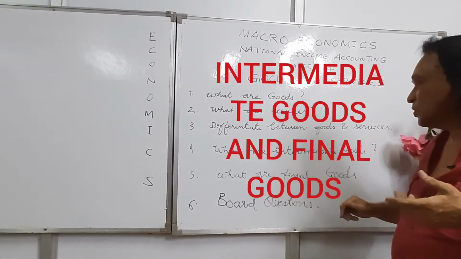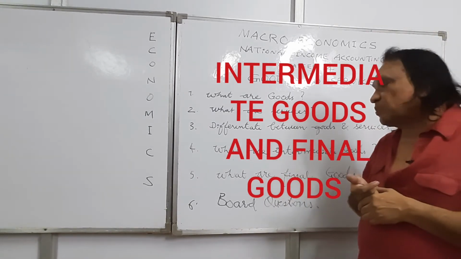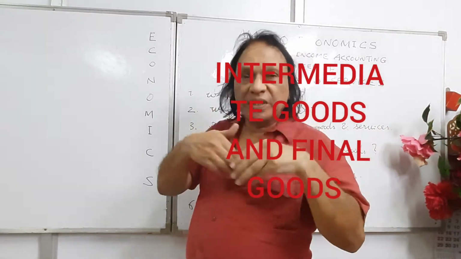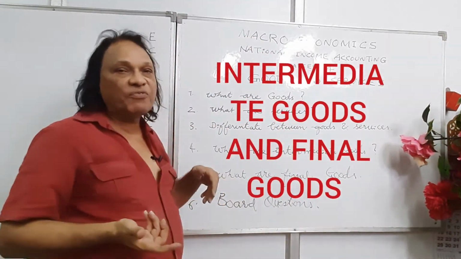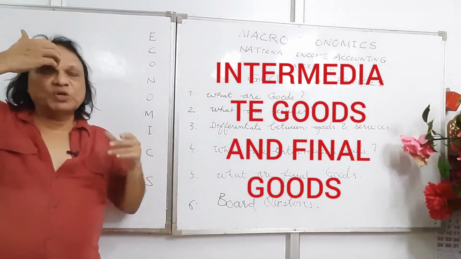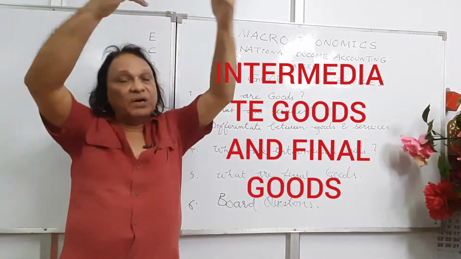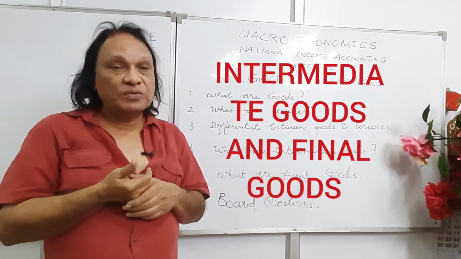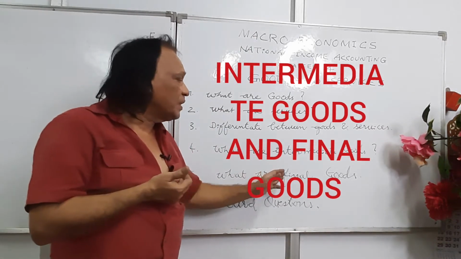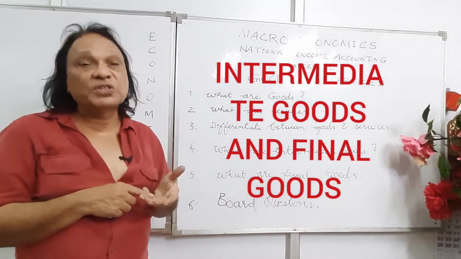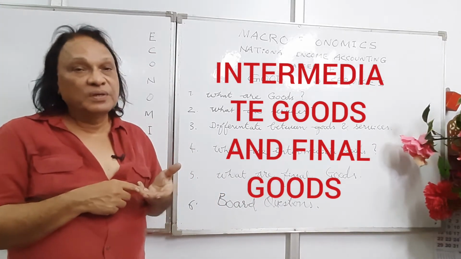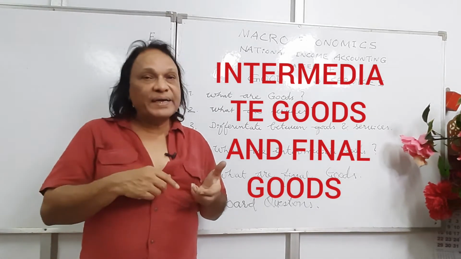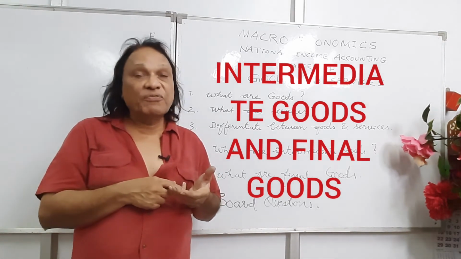What are final goods? Final goods are those which are meant for final consumption. You're consuming it. Or capital formation. That's end of the transaction. When you buy something, either you consume it or you invest it. Capital formation. Final goods are those which are meant for final consumption or capital formation. For example, fruits, vegetables, ice cream, whatever you're buying at home, they're all final goods.